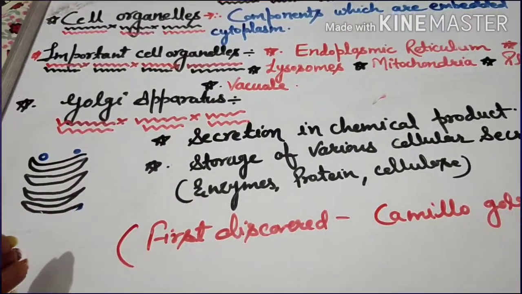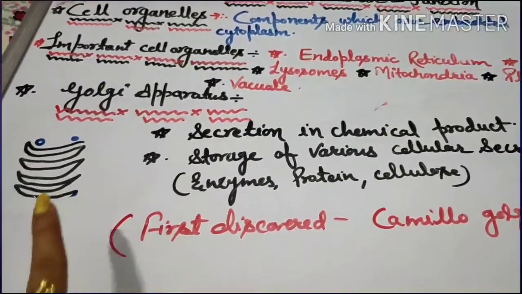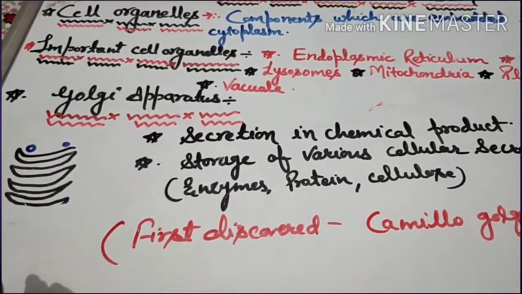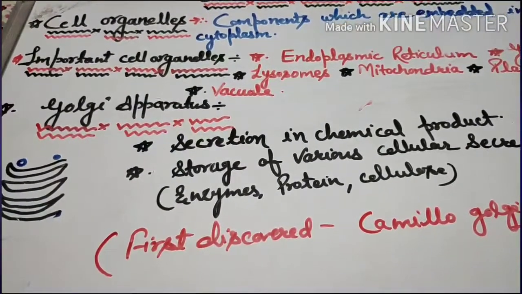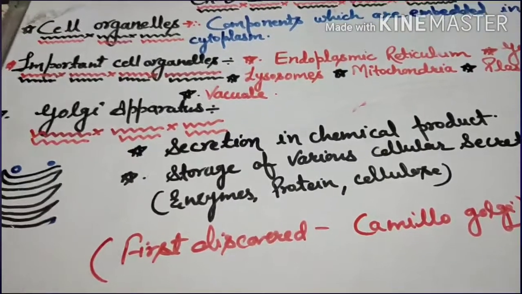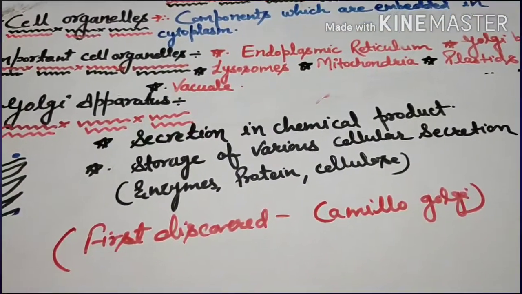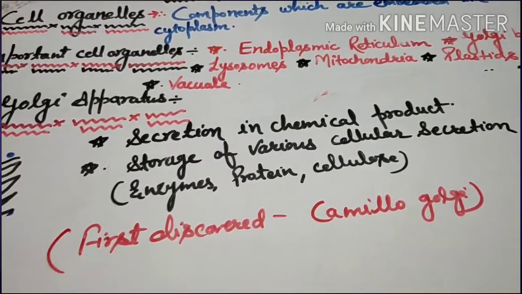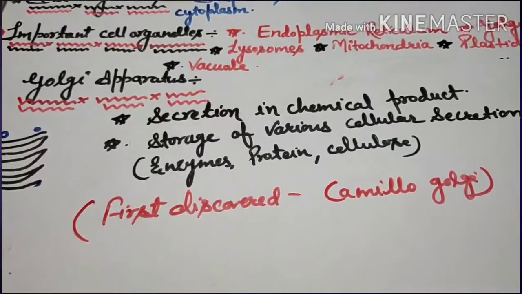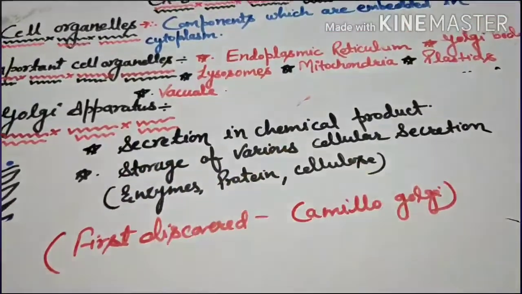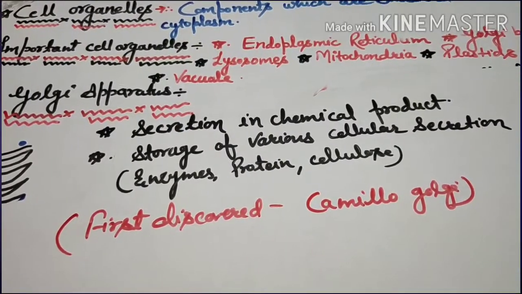These are mostly seen in the cell, and it is responsible for the secretion of chemical substances like enzymes, hormones and proteins. So secretion is one of the important functions of the Golgi apparatus, and it also helps in storage of various cellular secretions like enzymes, proteins and cellulose. All right.